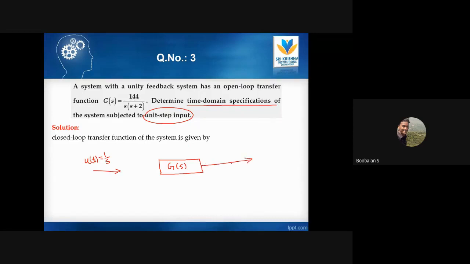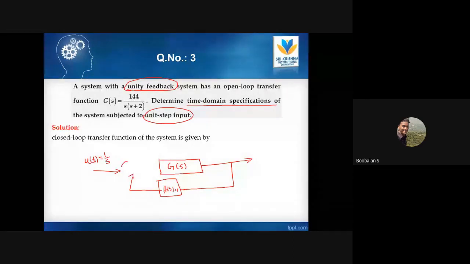Definitely I need a feedback. That's why H of s is now 1. Unity feedback, that's why they told unity feedback. Definitely I need a negative feedback. That's why it says error comparison, right? So definitely I have a summation over here, error amplifier, negative feedback, and it's now given back into my G of s.